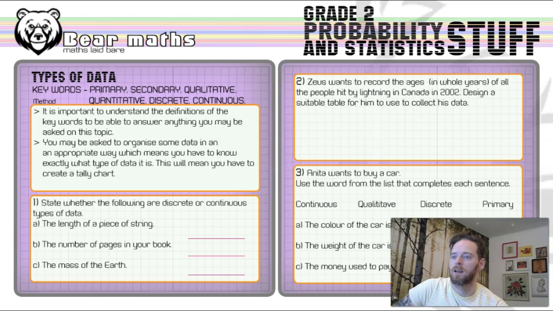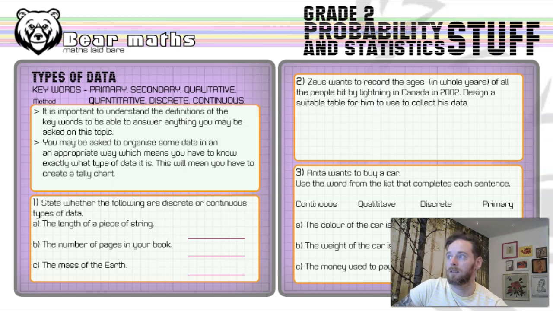Qualitative data is things that you can put into categories. So not numbers, like things like hair color, eye color, stuff like that. Quantitative is numbers, so quantities. Numbers, amounts of things. And there's different types of quantitative data.